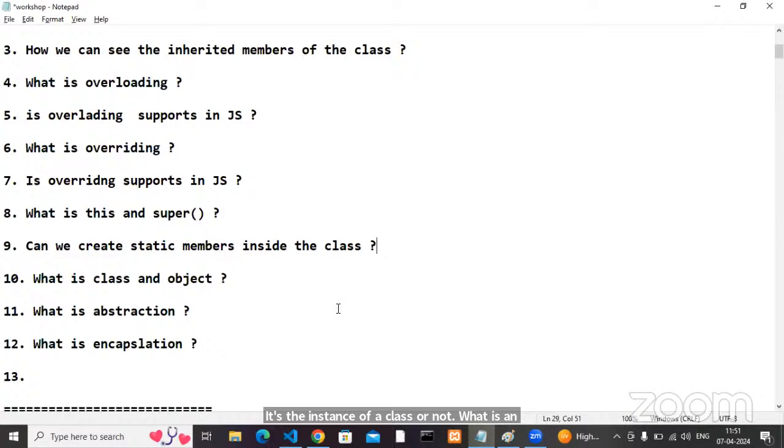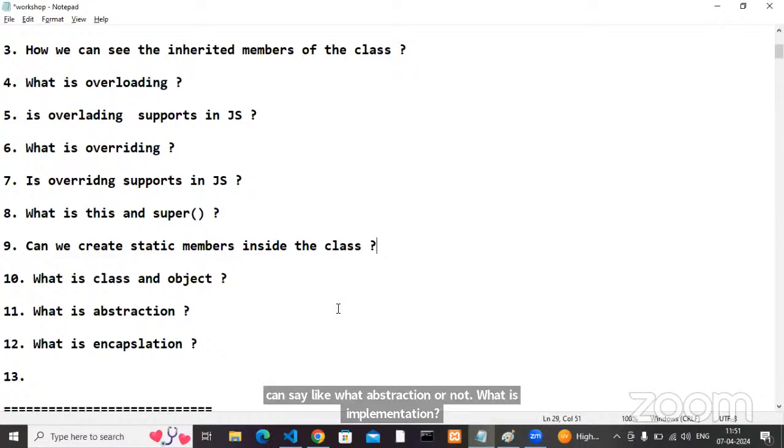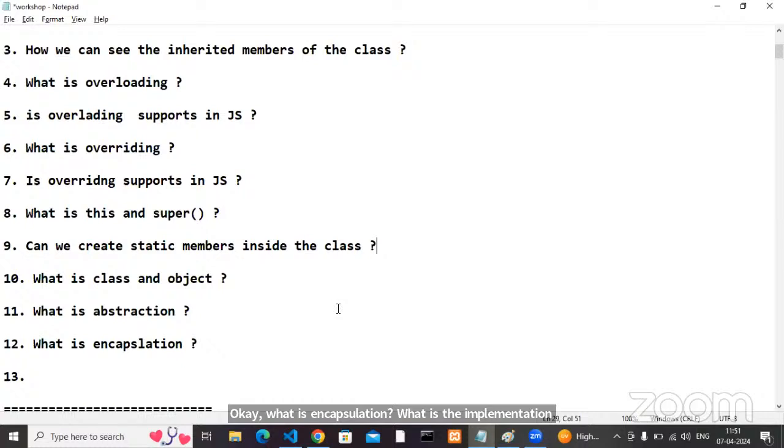Hides the implementation, but provides the services. We can say like what? Abstraction or not. What is implementation? Okay, what is encapsulation? What is the implementation for abstraction? Wherever the functions are handling some functionality which is hidden and provide the service, those functions come under abstraction only, or not?